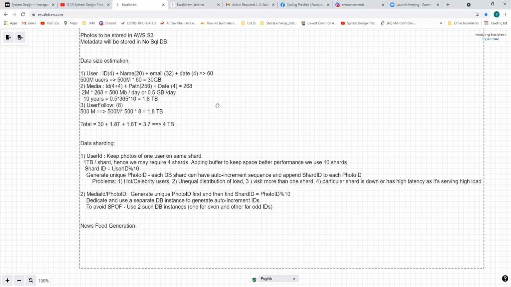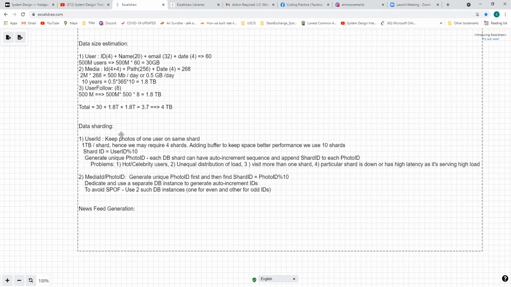Yeah. So when we were discussing data sharding, we said we can do it in two ways. The first is partitioning based on a user ID. The way we can do that is to keep photos of the same user on the same shard, right?